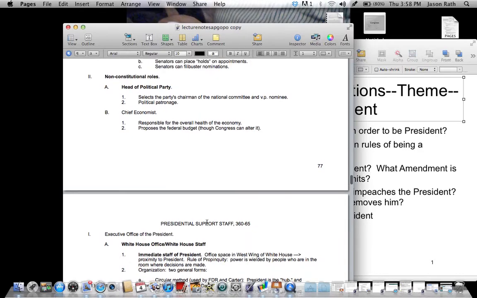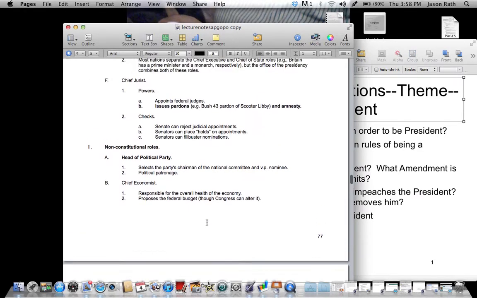Non-constitutional, and this will be where we end it. He's the head of the political party because he's the president, and chief economist responsible for the overall health of the economy. However, he does have the chairman of the Fed that helps him with that. And so, there you go.